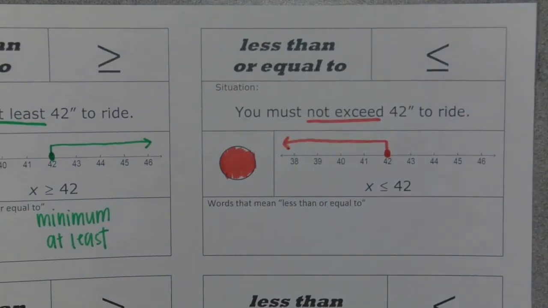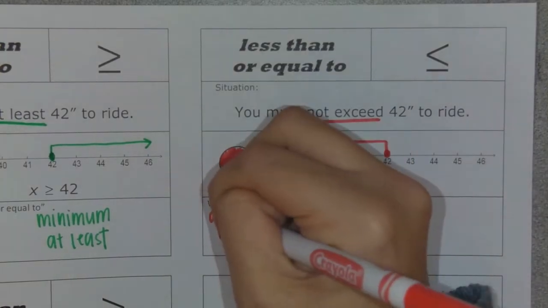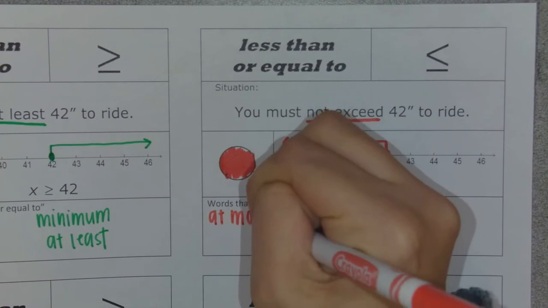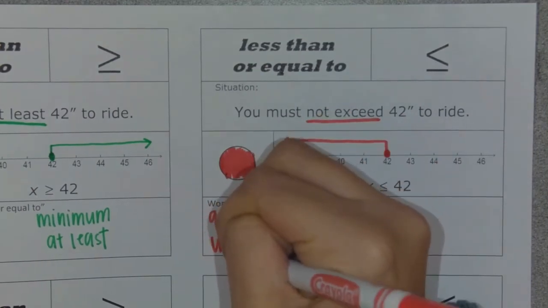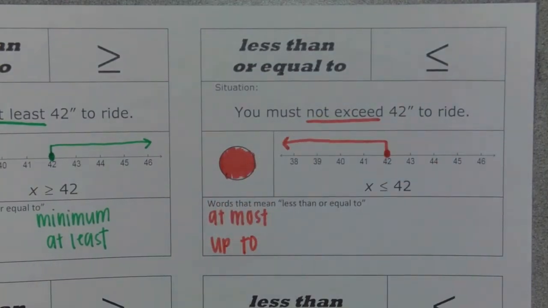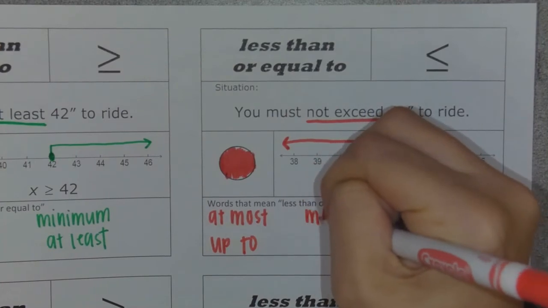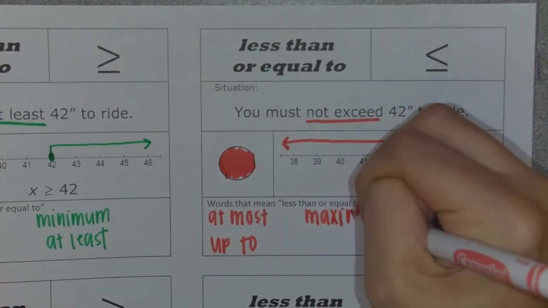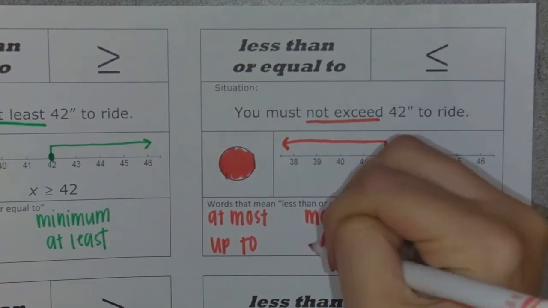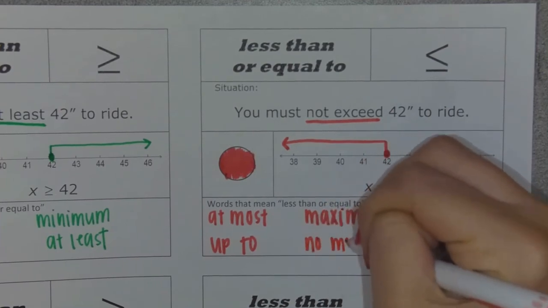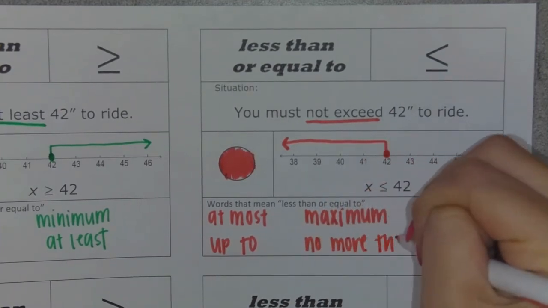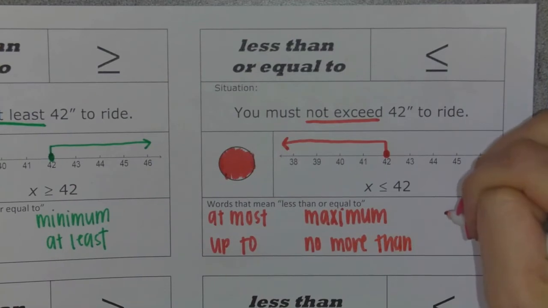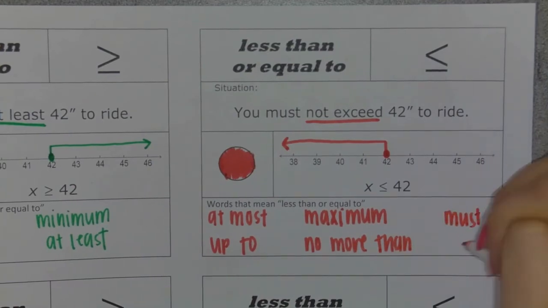Some other words that could mean less than or equal to could be the words at most, up to, maximum, no more than, and must not exceed.